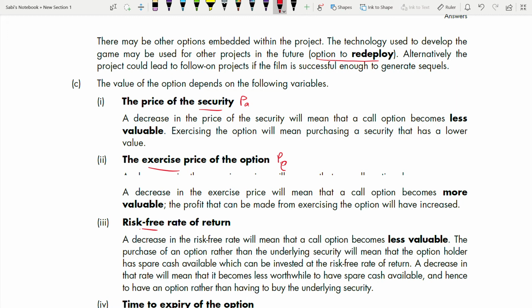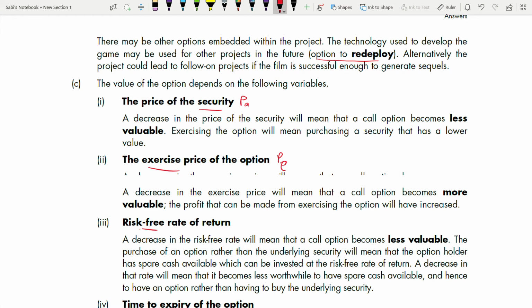Call option is an option to buy, so you want to buy at a lower price. So if your exercise price is higher, you will not exercise the option. That means if your price of security is lower, you will not exercise the option. That's why the call option becomes less valuable. So exercising the option will mean you're purchasing a security that has a lower value.